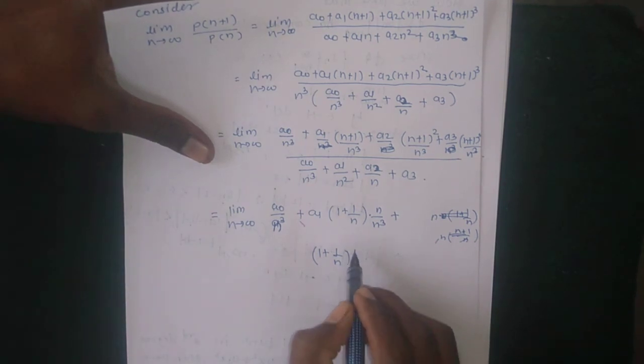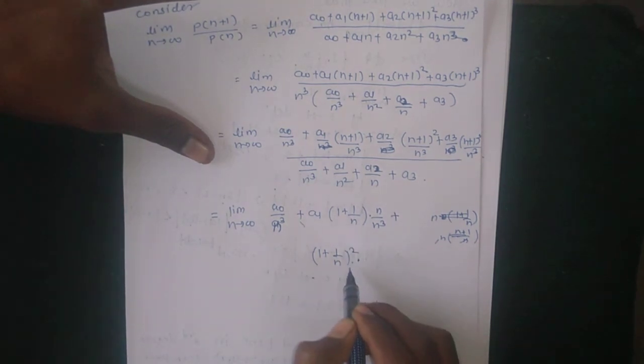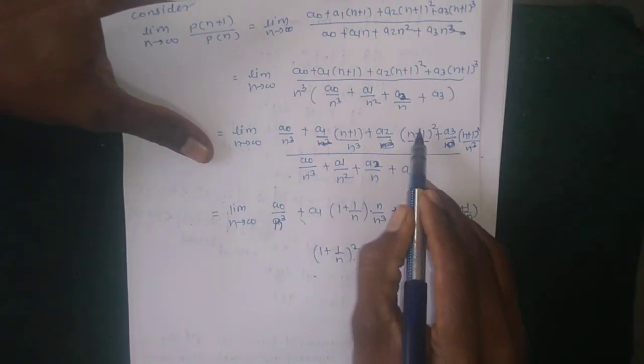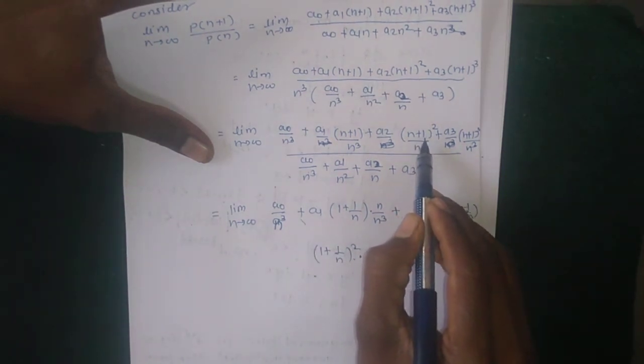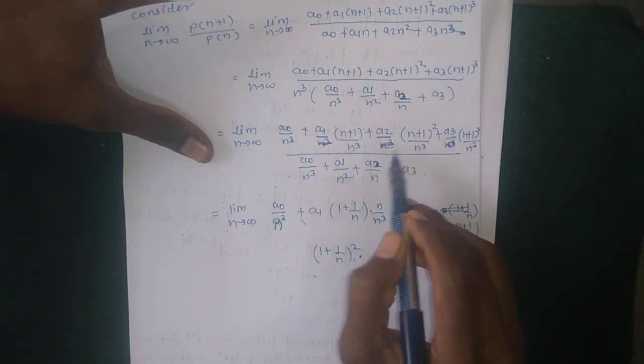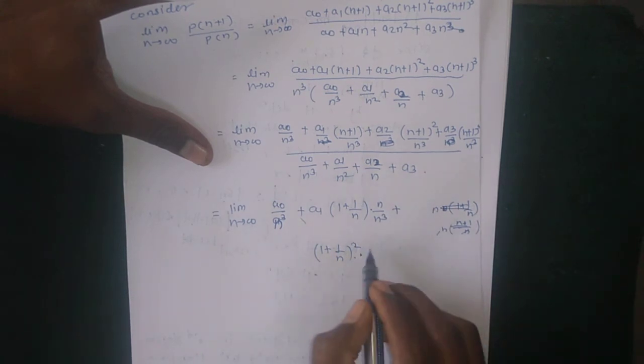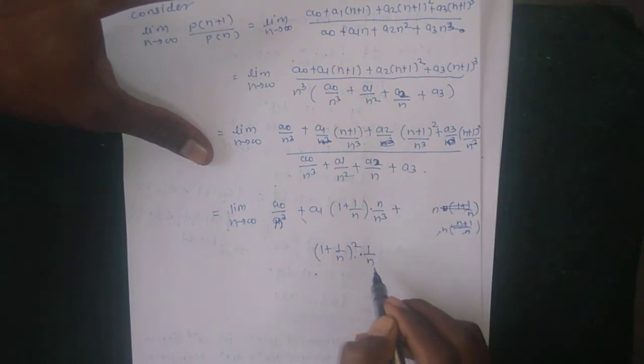1 upon 1 plus 1 upon n bracket square, and here n square is common, because the term is n square, then n square divided by n cube is 1 upon n.